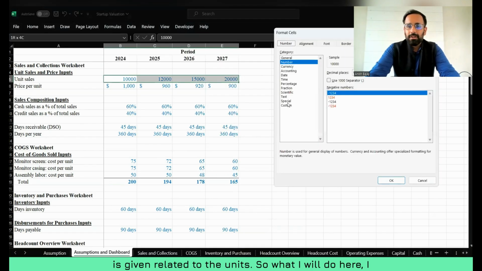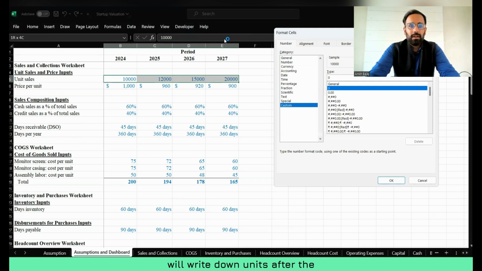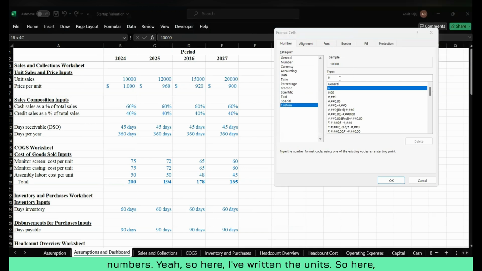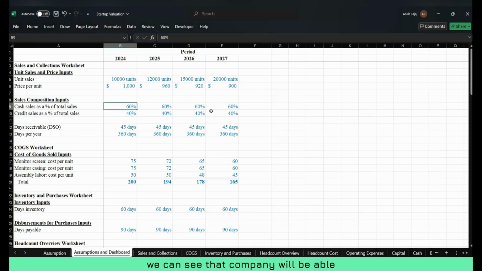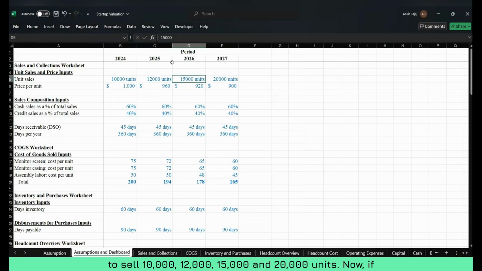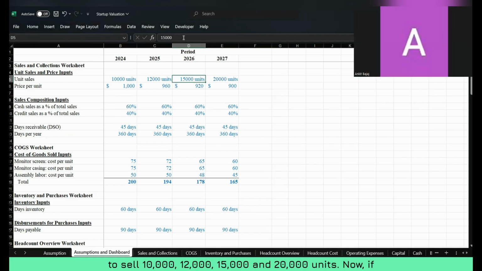So what I will do here, I will write down units after the numbers. Here I've written the units. So here we can see that the company will be able to sell 10,000, 12,000, 15,000, and 20,000 units.